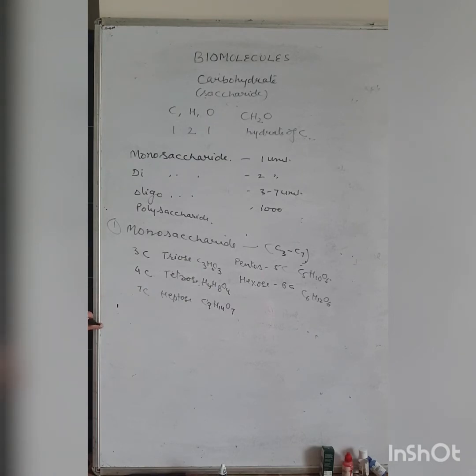In our syllabus the hexose and pentose sugars are there. So first we discuss the hexose sugar, or 6 carbon sugar.